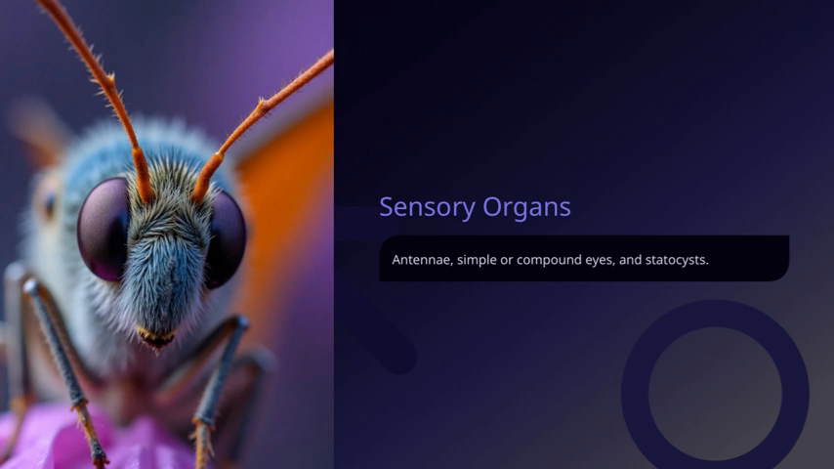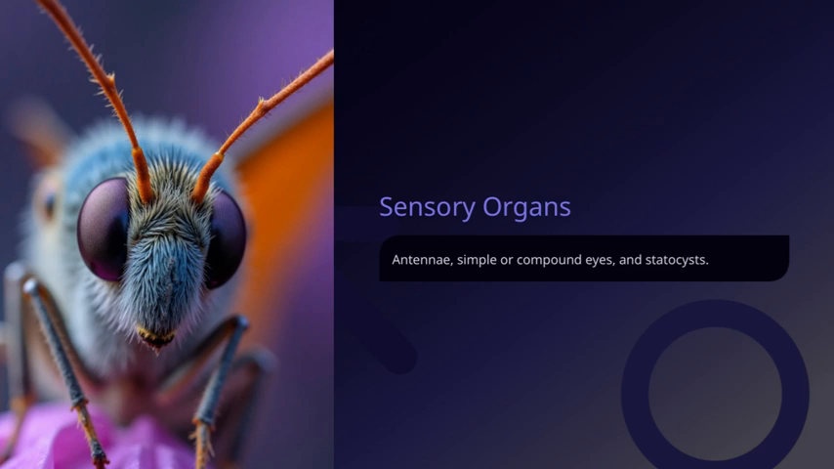These can be either simple or compound. Simple eyes usually have a single lens and provide basic visual information, like light intensity and direction. Compound eyes, on the other hand, are made up of many tiny units called ommatidia, giving a broader field of view and better motion detection, which is especially useful for insects.